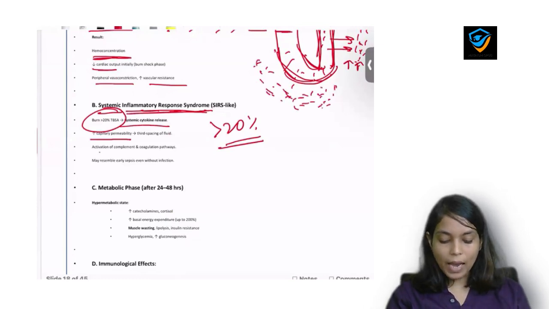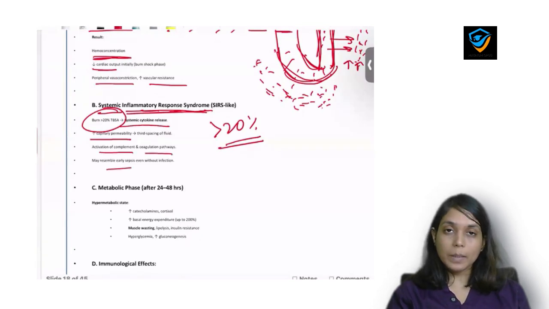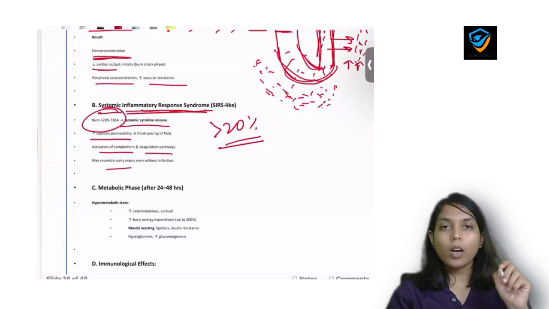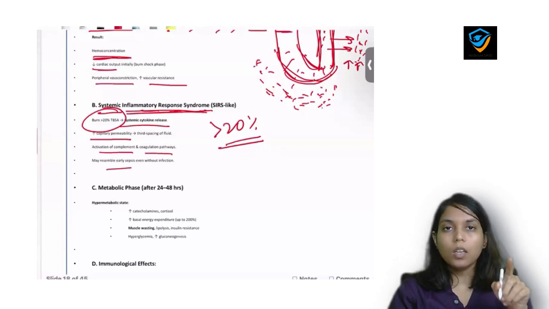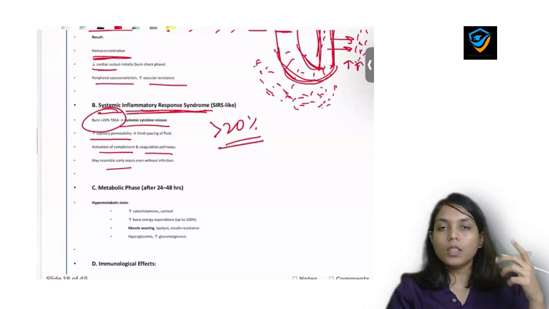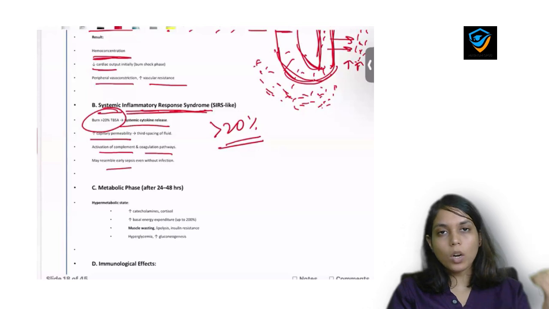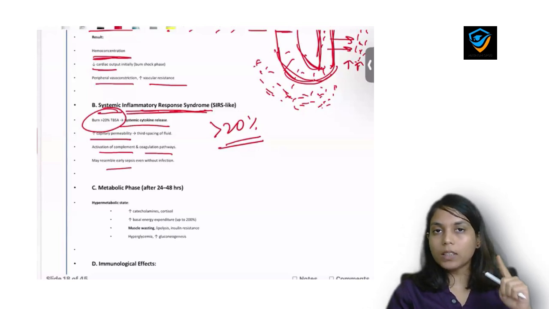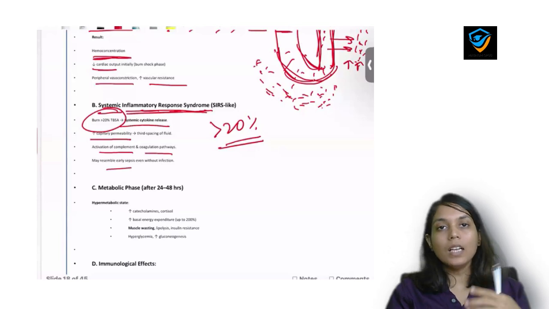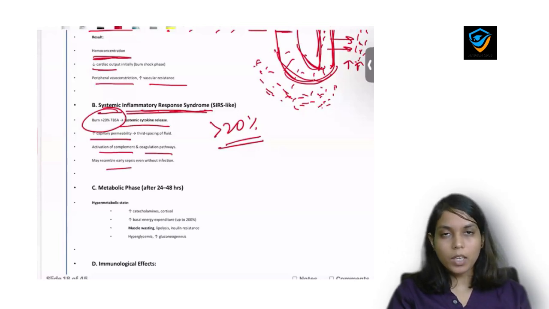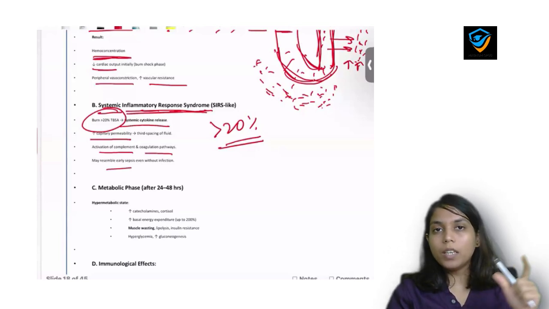Okay, there will be activation of the complement and coagulation pathway and it resembles sepsis even if infection is not there. So within 24 hours body reacts as if there is presence of infection, as if there is presence of sepsis even if sepsis is not there. Okay, so eventually patient will get sepsis, patient will get superadded infection via bacteria, but within 24 hours also body will act like there is major infection inside the body because of presence of inflammatory response.